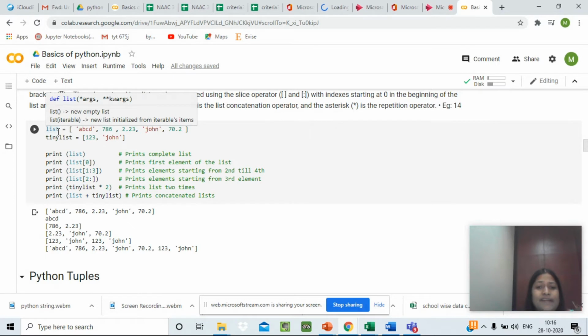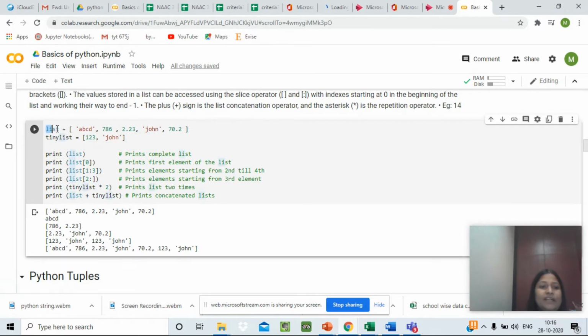So as we have said, in a list we can contain different data types. So we have defined a list in square brackets, and we have given the first value as a string value which is defined by a single quote. The second value is an integer. The third is a floating point.